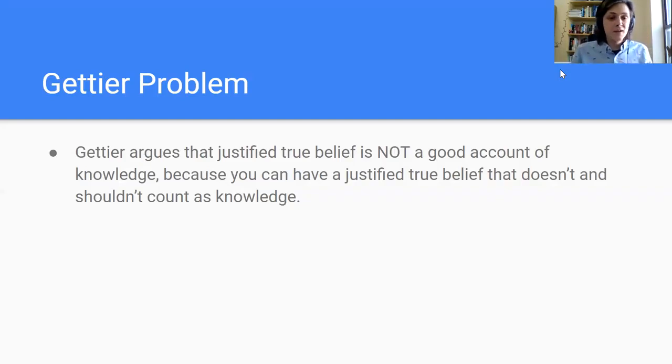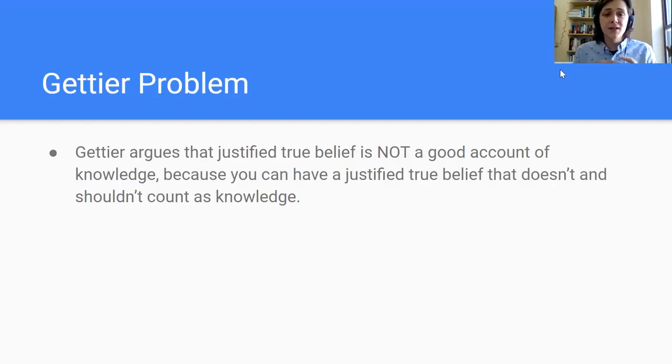I'm all for that. So Gettier argues that justified true belief is not a good account of knowledge. And he says that it's not a good account of knowledge because it's not sufficient. You can have a justified true belief. You can meet all 3 conditions, justification, truth, and belief, without having knowledge. You can have a justified true belief that does not and should not count as knowledge.